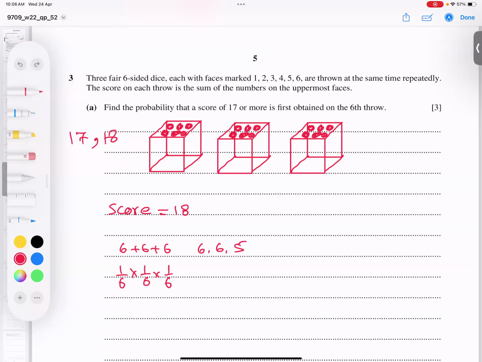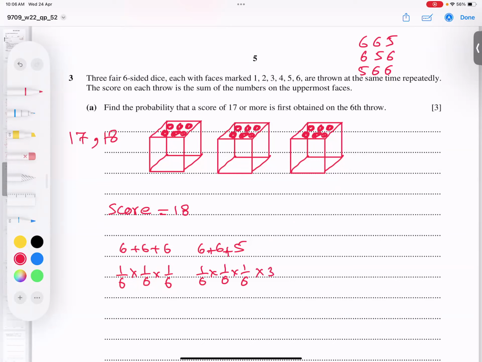What is the answer? 1 out of 6 times 1 out of 6 times 1 out of 6. But it can happen 3 times. How 3 times? Because I give you 3 options: 6, 6, 5, or 6, 5, 6, or 5, 6, 6. So I can multiply this answer by 3.